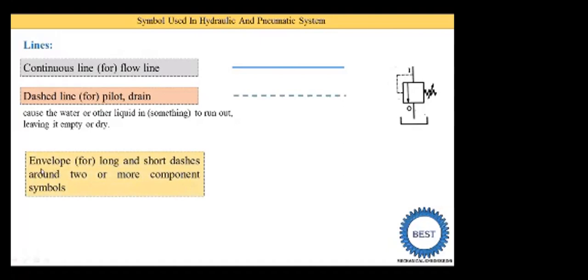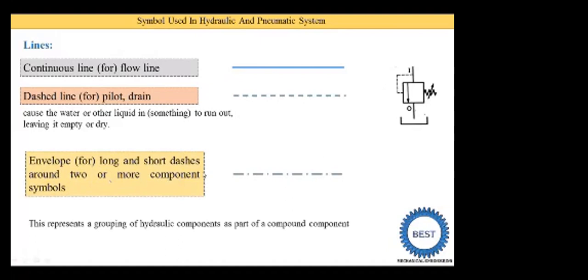The third type of line is the envelope, which is a long line and short dash line. One line is long and the second is a dash, long dash. It is called long and short dashes. This line is drawn around two or more components or symbols when we represent the grouping of hydraulic components as part of a compound component. Suppose two or three components are placed and make one component. At that time we cover all these two or three components using this type of line, continuous and dash lines.